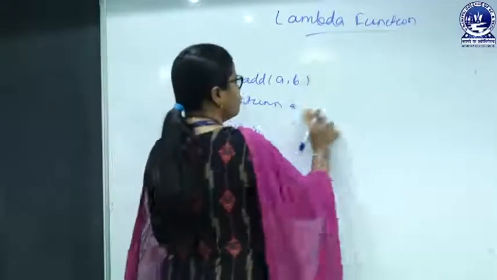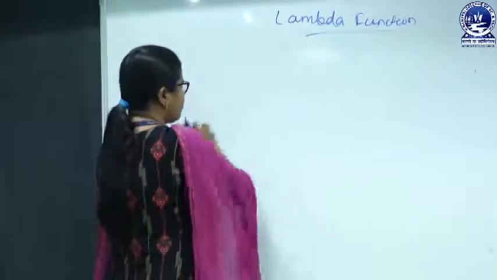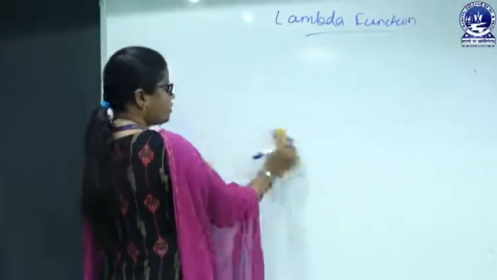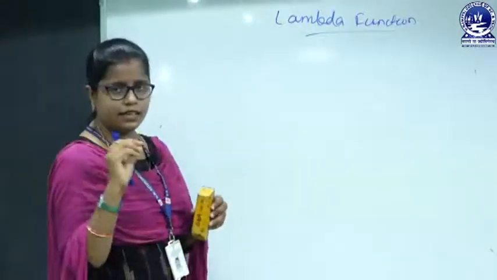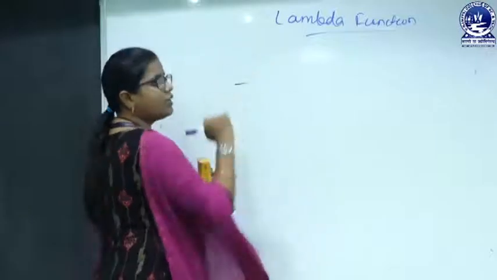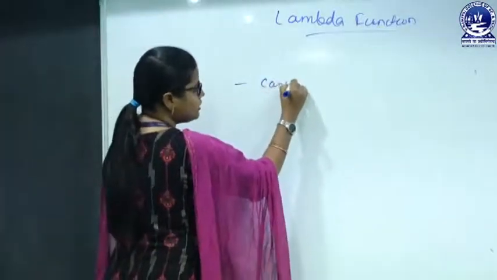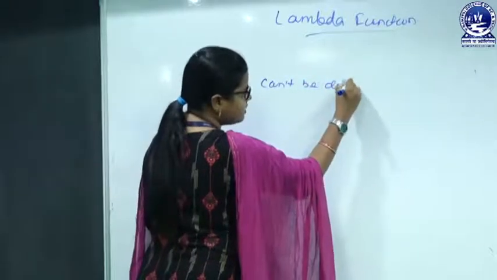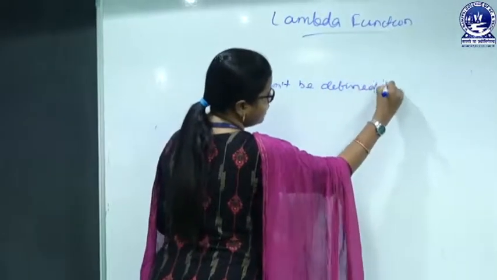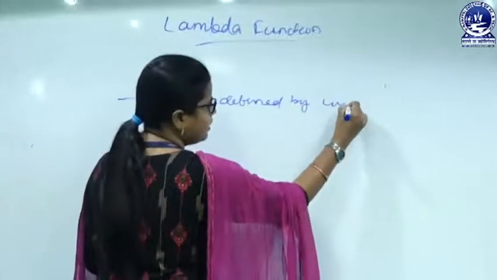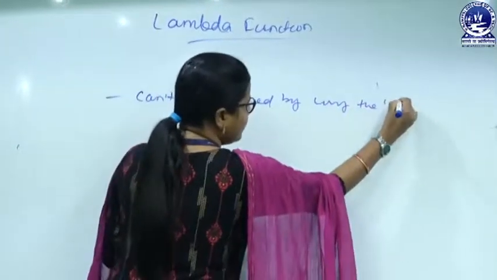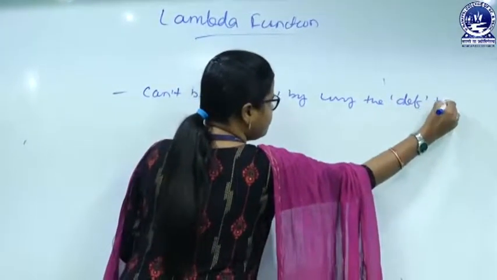When we are talking about the lambda function, a simple function can be defined by using the def keyword, but a lambda function can't be defined by using the def keyword.